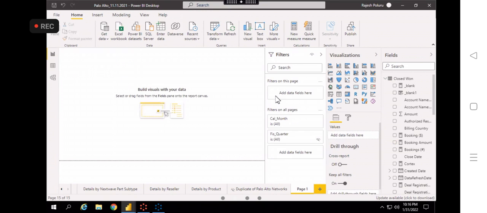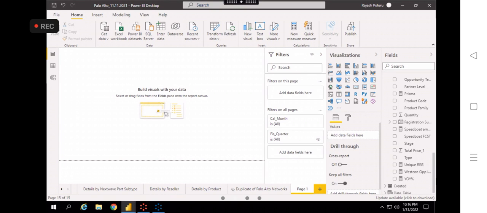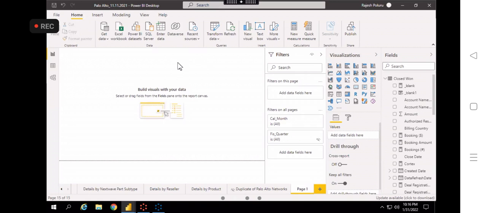What I was saying is that whenever you are using import mode, you can see all these three tabs, and all the DAX formulas will be supported by import mode. Okay, import mode. Is it clear? How we can use the import mode, and where we can see the import mode. Any doubts so far?